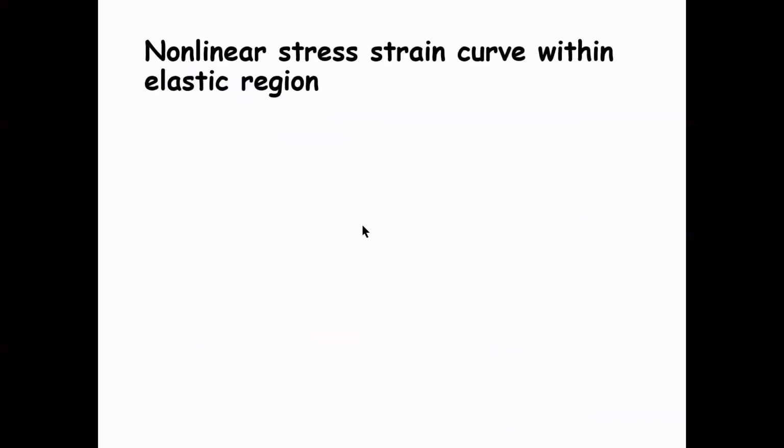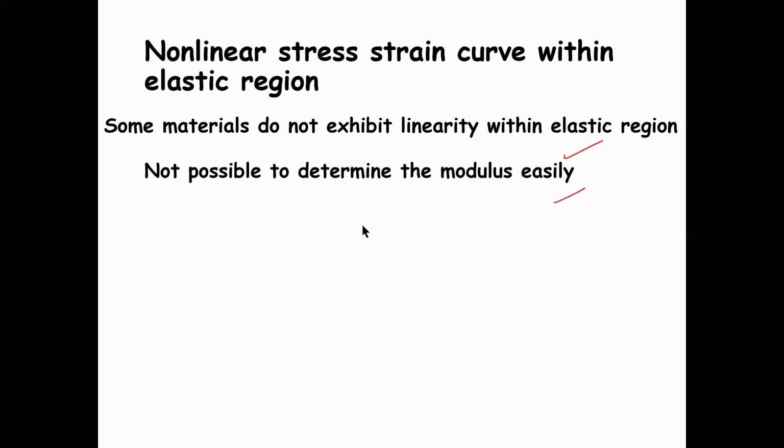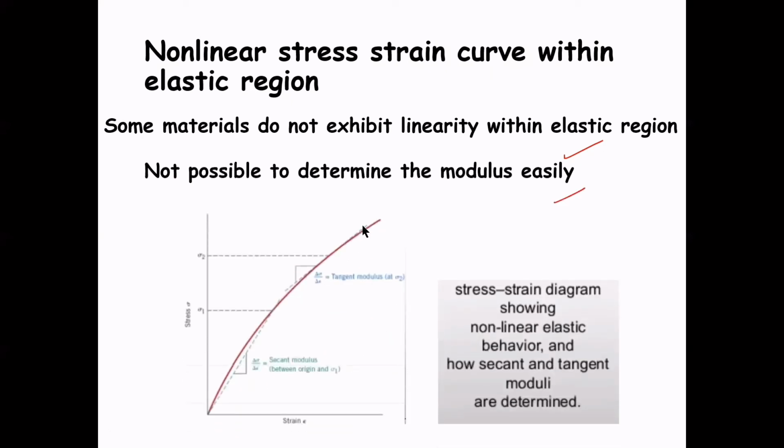Now we move on to the nonlinear stress strain curve within the elastic region. Both linear and nonlinear elastic materials will elastically return to an unloaded state after loading without a permanent deformation. But the relationship between the stress and strain is different in them. It's linear for a linear elastic material and more complex in the nonlinear case. As we can see here, some materials do not exhibit linearity within the elastic region, and so it is not quite possible to determine the modulus easily. The figure here shows a stress strain diagram showing a non-linear elastic behavior.